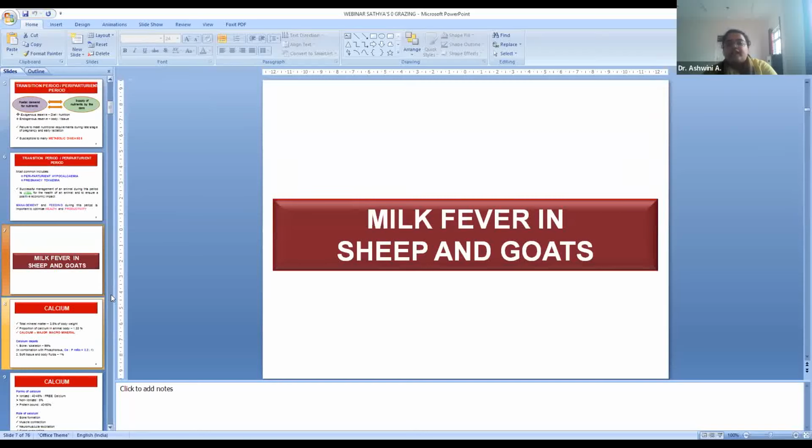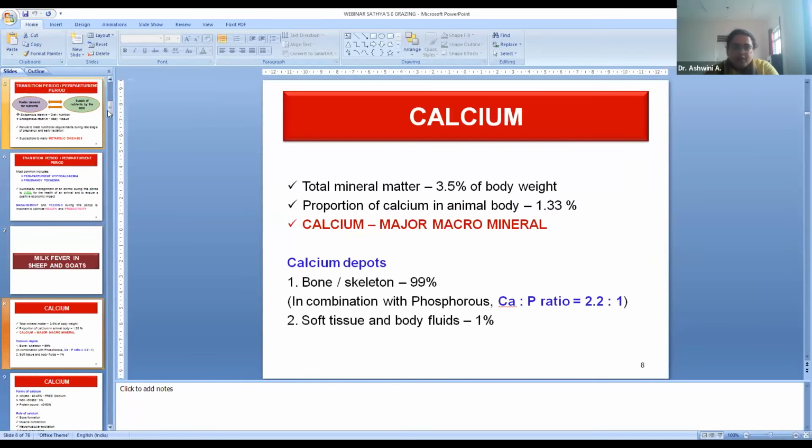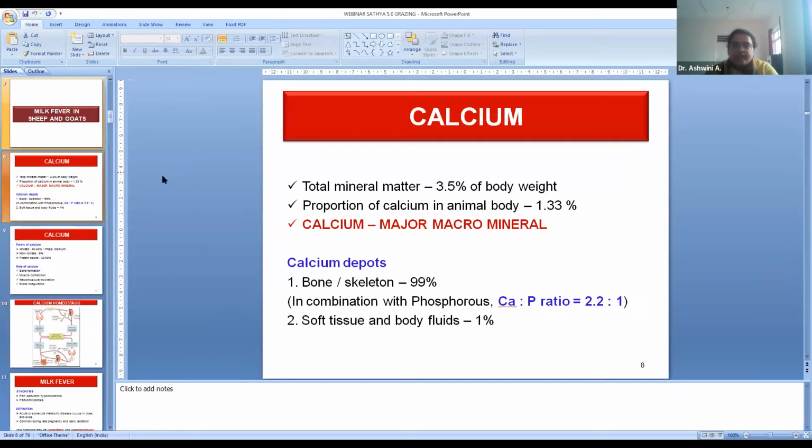Milk fever in sheep and goats. Before entering into milk fever, let us see the critical nutrient which is responsible for milk fever: calcium. As we know, it is the most important major macro mineral. The main calcium depots are in bone and skeleton. Around 99% of the calcium depot is in bone or skeleton.